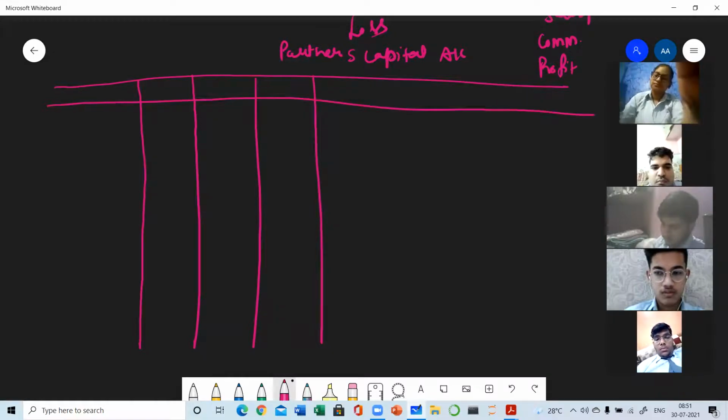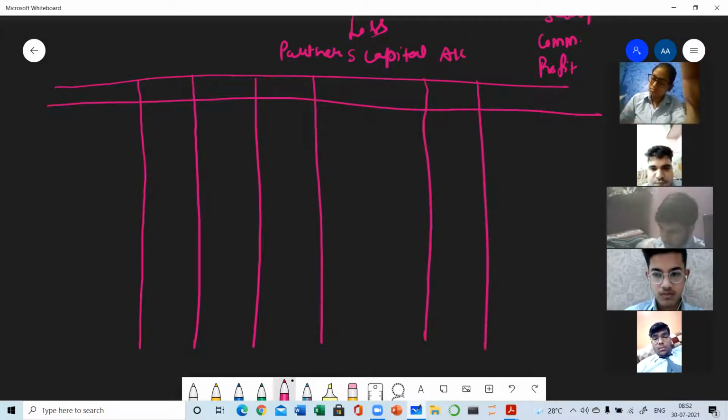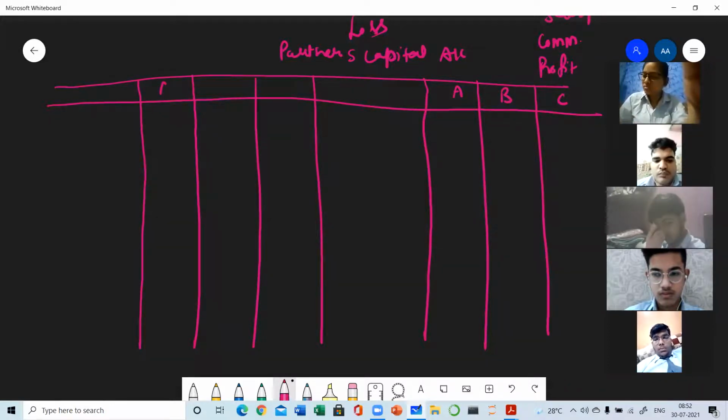No need to prepare the date column, as all the transactions we are doing will have no date. So no need to make the date column. Otherwise we are supposed to draw the date column always in every ledger account. But here no need. A, B, C. It is just like the format of cash book. Okay. But here, instead of writing the cash and bank, I have written partner's name, A, B, C.